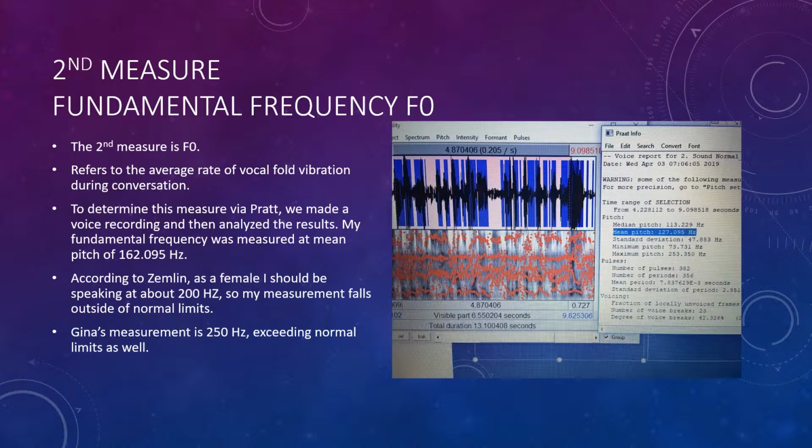Gina's measure of 250 Hz also exceeds normal measurements, although when you take into account the standard deviation, her measurement is more normal.